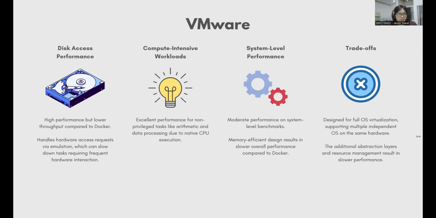Now, VMware has high performance but lower throughput compared to Docker. It handles hardware access requests via emulation, which can slow down tasks requiring frequent hardware interaction. It also has excellent performance for non-privileged tasks like arithmetic and data processing due to the native CPU execution. VMware also has moderate performance on system-level benchmarks. It is memory efficient. Design results in slower overall performance compared to Docker, and VMware is also designed for full OS virtualization, supporting multiple independent OS on the same hardware.